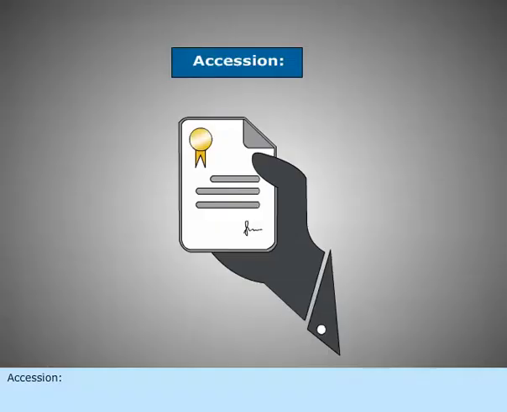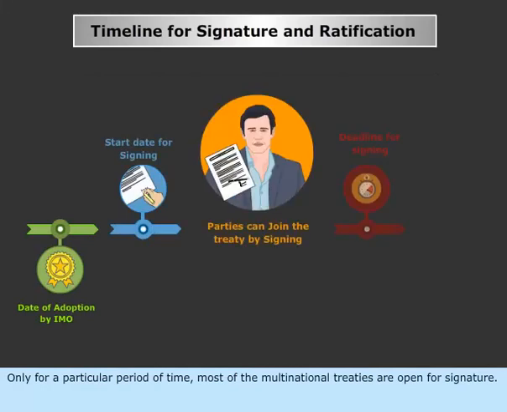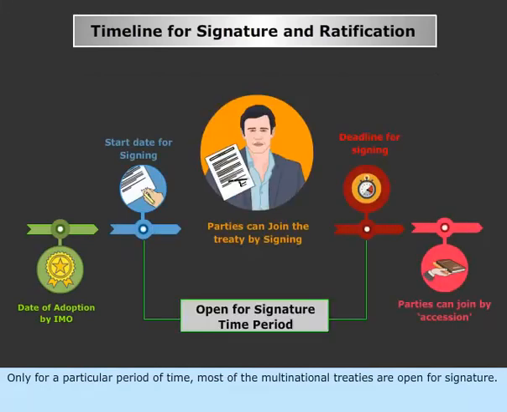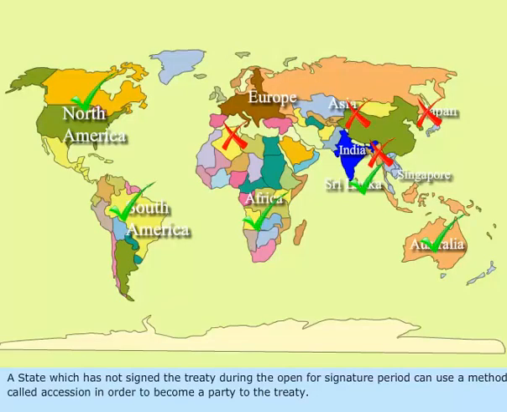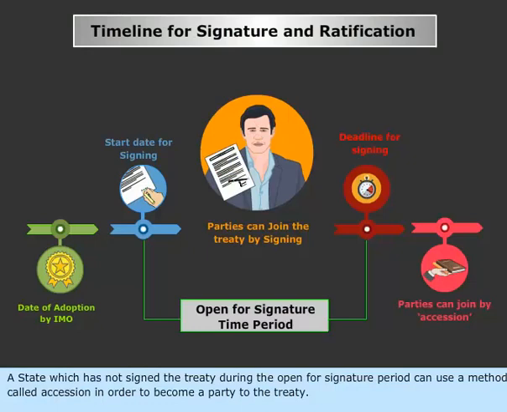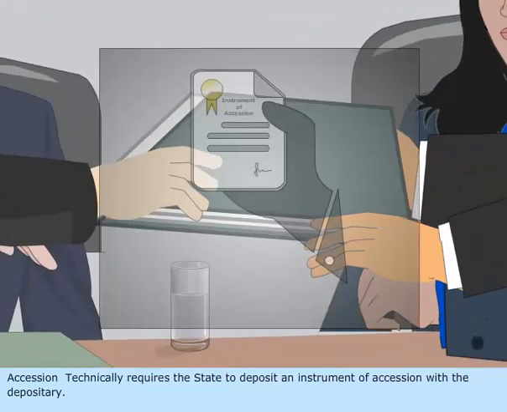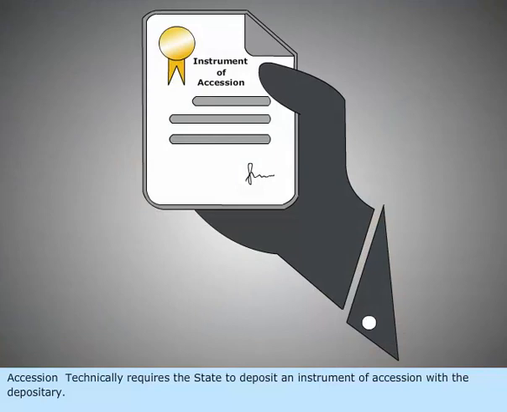Accession. Most multilateral treaties are open for signature only for a particular period of time. A state which has not signed the treaty during the open for signature period can use a method called accession in order to become a party to the treaty. Accession technically requires the state to deposit an instrument of accession with the depositary.